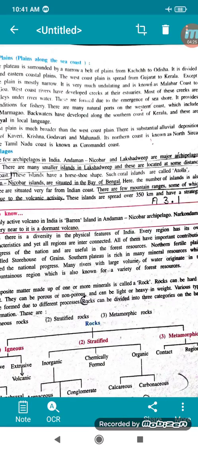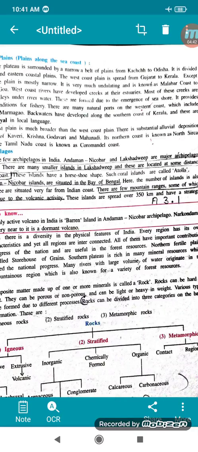All of them have an important contribution in the progress of the nation and are useful for forest resources. Northern fertile plains are also called the storehouse of grains. The Southern Plateau is rich in many mineral resources which have enhanced national progress.